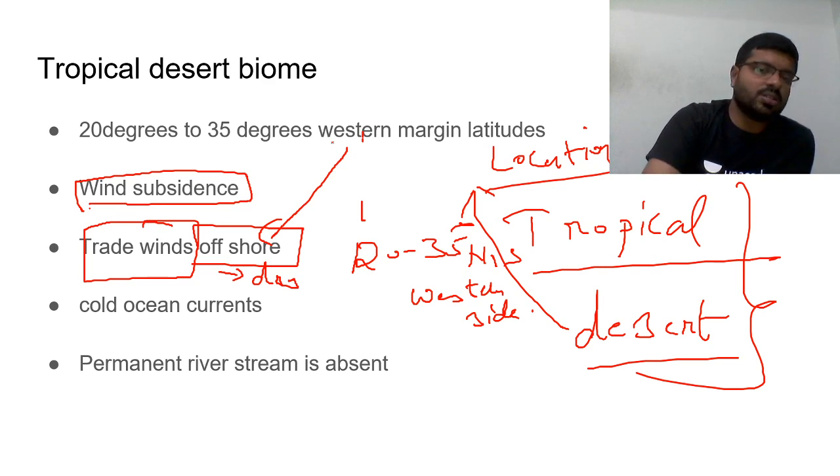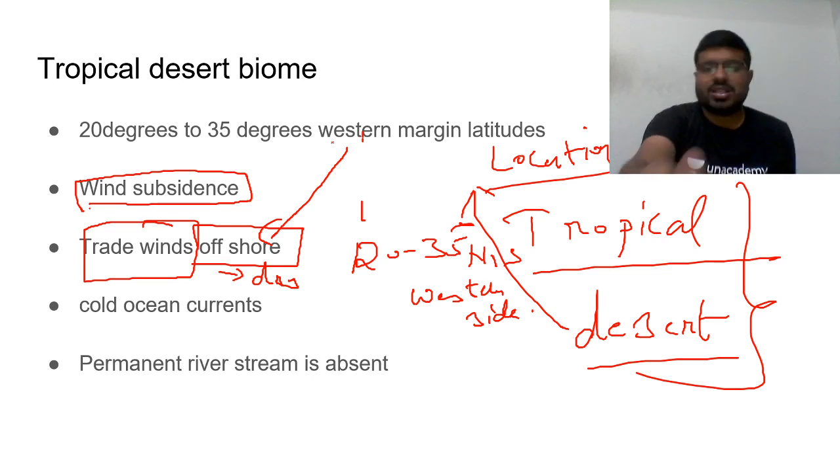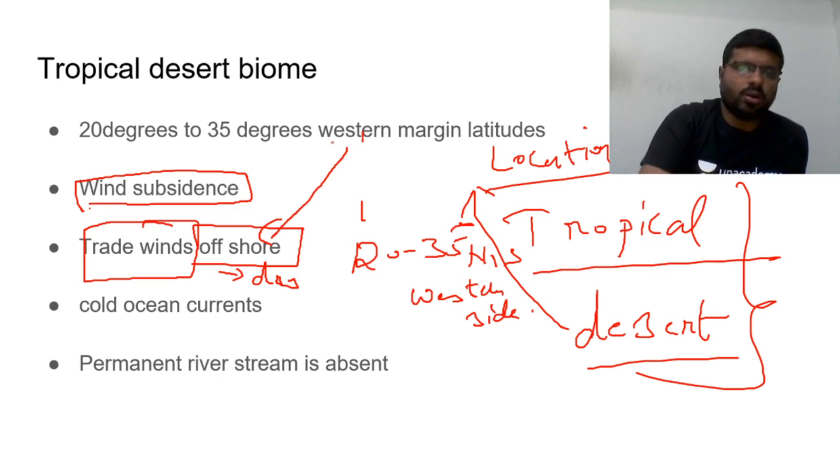So wind subsidence, trade winds becoming dry at these latitudes, and the western margin latitudes: all the deserts are on western margins, and there are no permanent river systems. This is how a tropical desert region is formed.